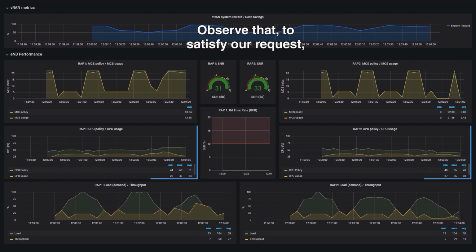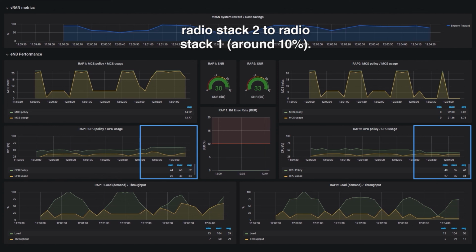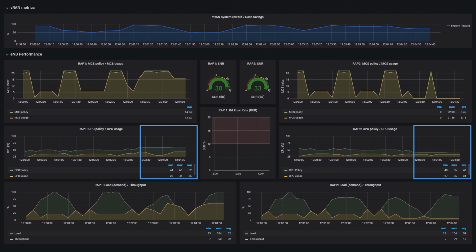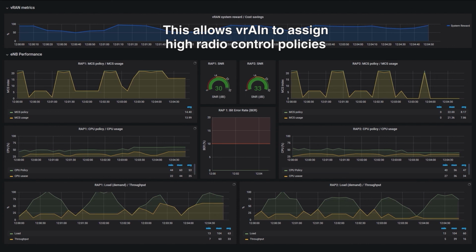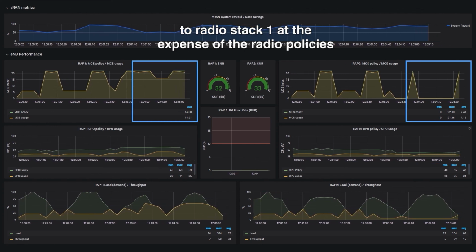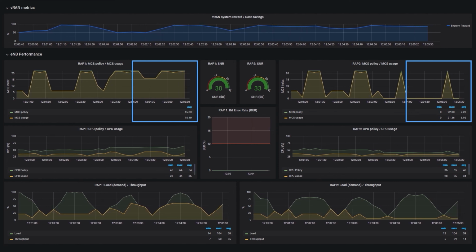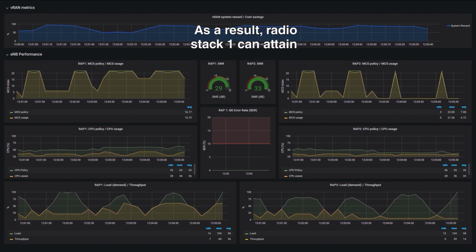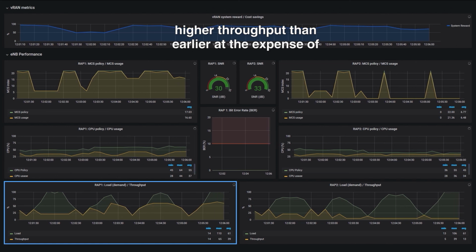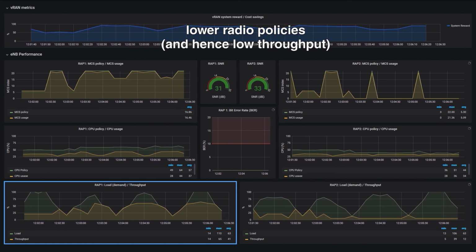Observe that to satisfy our request, vRAIN shifts computing resources from radio stack 2 to radio stack 1, around 10%. This allows vRAIN to assign high radio control policies to radio stack 1 at the expense of the radio policies imposed to radio stack 2. As a result, radio stack 1 can attain higher throughput than earlier at the expense of lower radio policies and hence low throughput in radio stack 2.